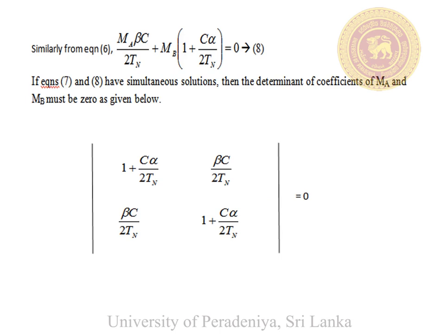If equations 7 and 8 have simultaneous solutions, then the determinant of coefficients of MA and MB must be 0. Here the coefficients of MA and MB given in equation number 7 are written in the first row. The coefficients of MA and MB given in equation number 8 are written in the second row.